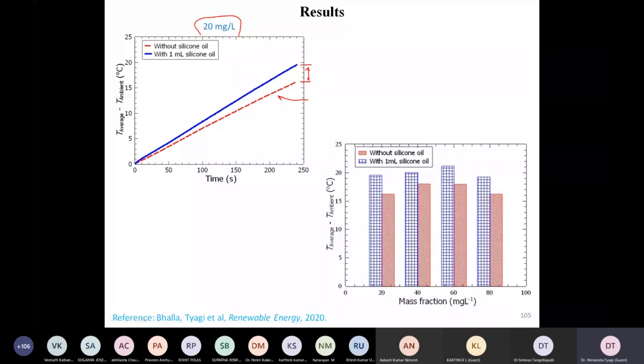And in all four conditions, whether we add a lesser amount of nanoparticle or a larger amount, we clearly see that adding the silicon oil leads to an increase in the temperature, which is shown over here on the y-axis, as well as an increase in efficiency.